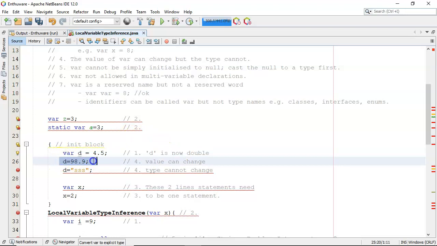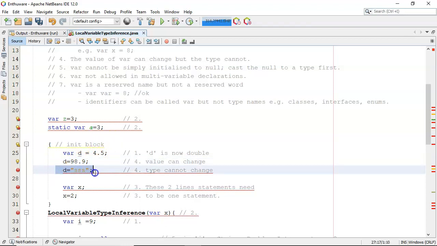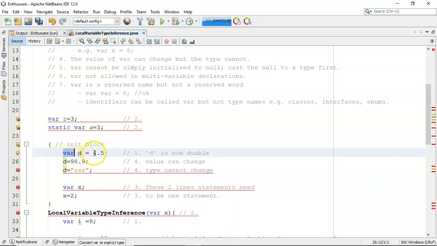So I can put in there. So the value has changed from 4.5 to 98.9. However, I can't go along and change it to double quotes SSS. That really shouldn't come as a surprise to anyone. It's now double because of the type inference from there. Yes, you can change the value that's in there, but you can't change its actual type.